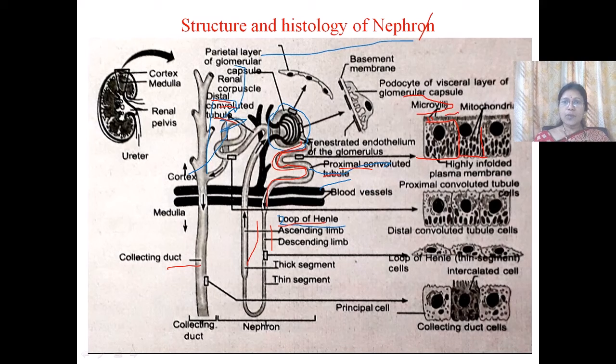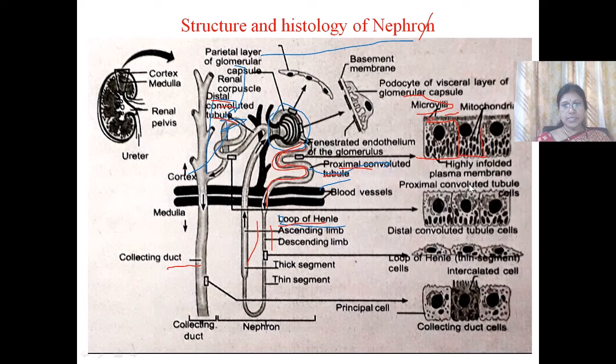So aquaporin 1 is present on the apical surface of the cells in the proximal convoluted tubule for the passage of water molecules.